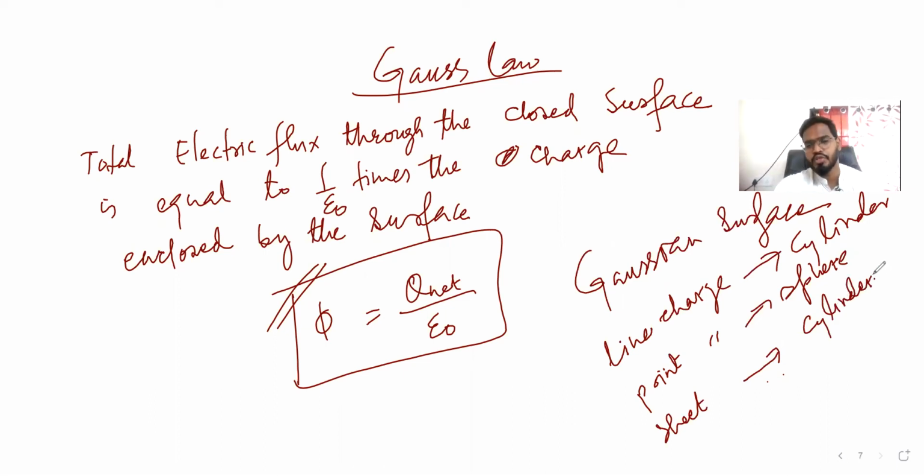There are three things we should know. Total electric flux through a closed surface is equal to 1 by epsilon naught times the charge enclosed by the surface. We will consider only those charges which are inside the surface. That's it. Let's see the derivation of this. We'll see applications in the next class.